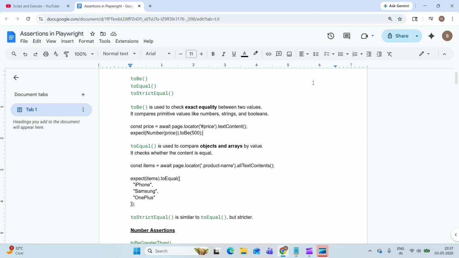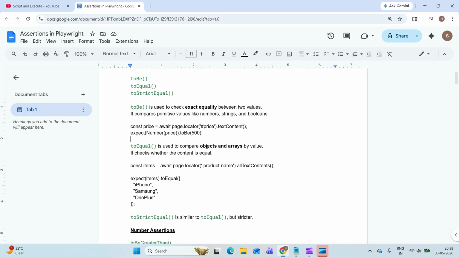Next is toEqual. This is used to compare objects and arrays. This is important. toBe is used to compare numbers, strings, and booleans; toEqual is to compare objects or arrays.